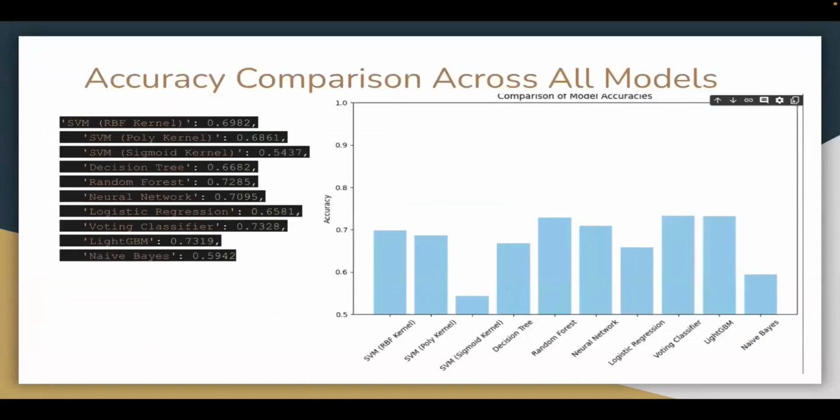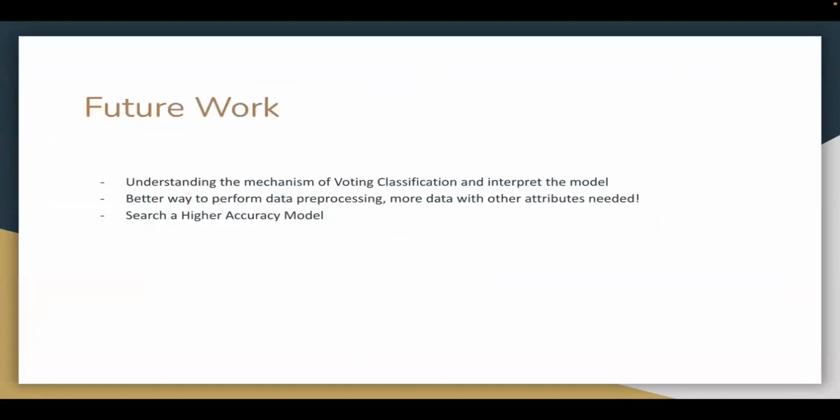And we then compare the accuracy across all models. We observe that the neural network, the voting classifier, and LightGBM have better accuracy. Unfortunately, they still don't reach more than 70%. So for future work, we need to understand the mechanisms of the voting classifier and interpret the model. And we also need to perform better data processing and find better models with higher accuracy, because our current test accuracy is not high enough.